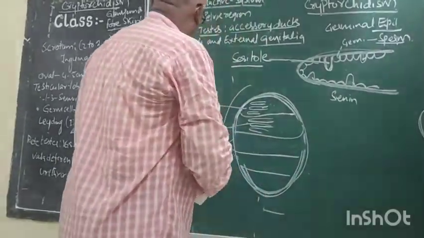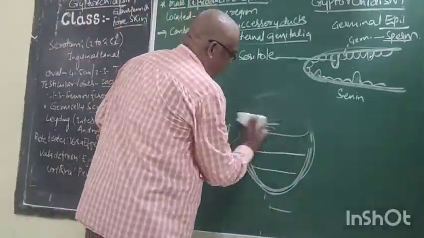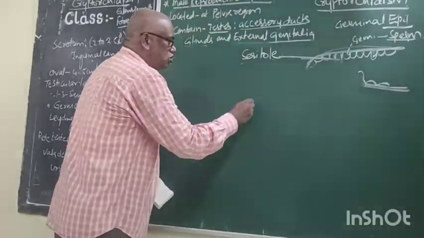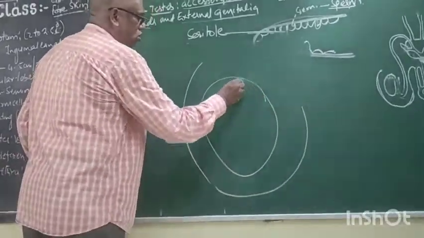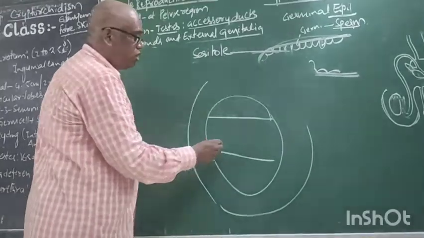Okay. Now see the diagram. Now, it is the scrotum. What is this? Testis. Testicular lobe.